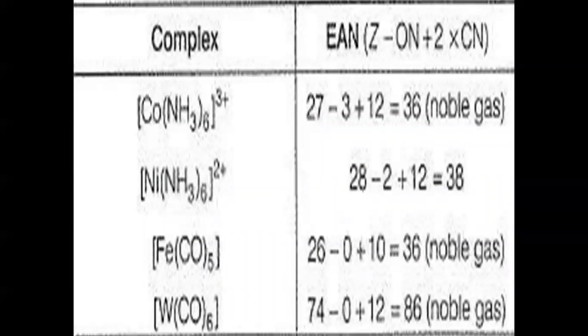Let us take a few more examples. This we have already taken. In this example, again, nickel atom is making bond with 6 ligand molecules, that is 6 ammonia molecules, and it has 2 charges on the coordination sphere.